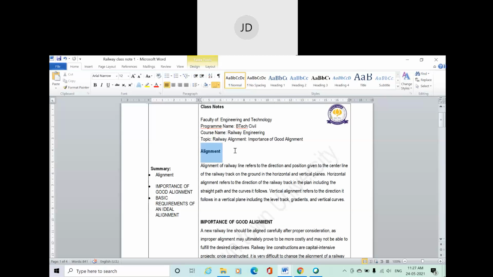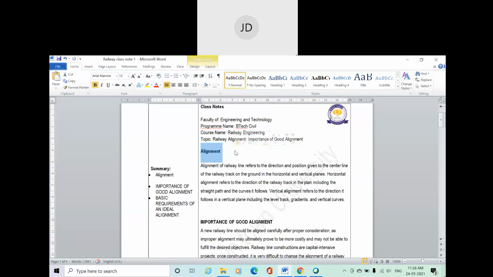Now, why is alignment so important? Basically, alignment is done before the construction. Railway engineering mainly deals with high cost: high cost of construction, high cost of maintenance. When I say high cost, it will cross crores, lakhs of crores.